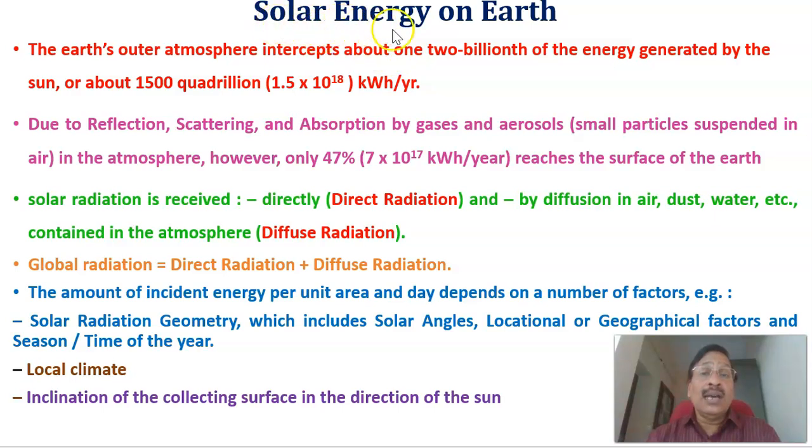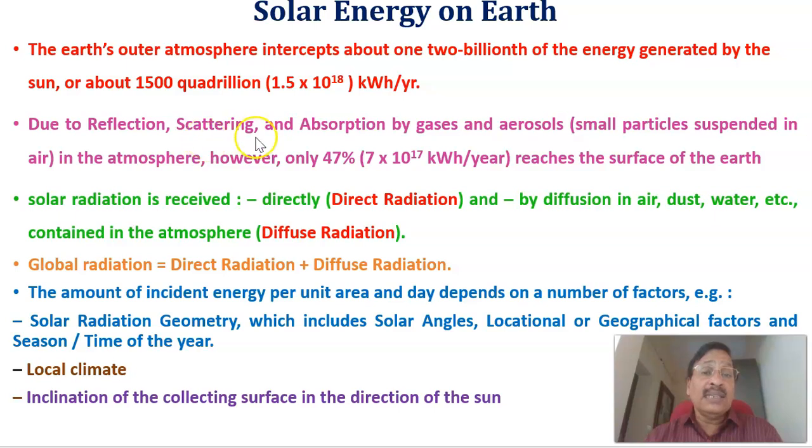Now come to solar energy on Earth. The Earth's outer atmosphere intercepts about 1 in 2 billion of the energy generated by the sun, or about 1500 quadrillion, or 1.5 × 10^18 kilowatt-hours per year.